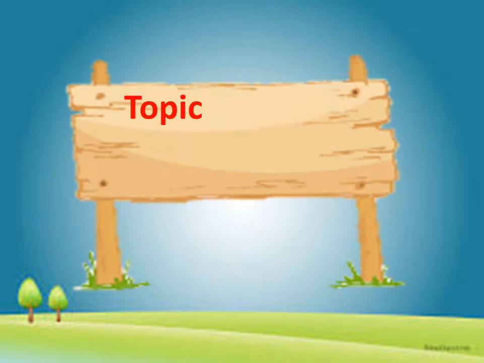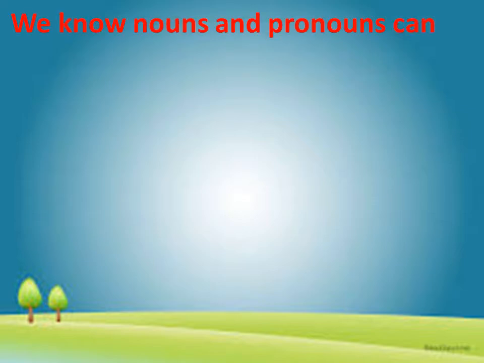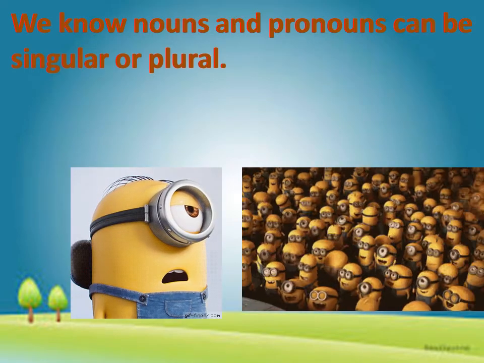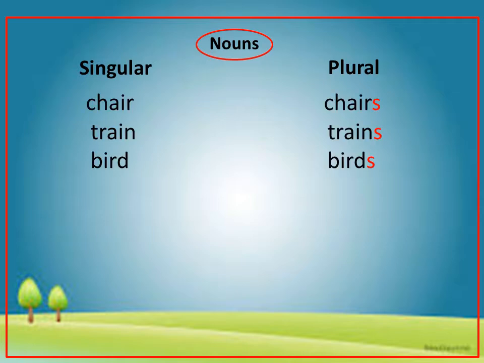In today's module, we will study about subject-verb agreement. Well, we all know that nouns and pronouns can be singular or plural. When we add an s or es to a noun, it becomes plural. For example, chair will become chairs, train will become trains, bird will become birds in their plural forms.